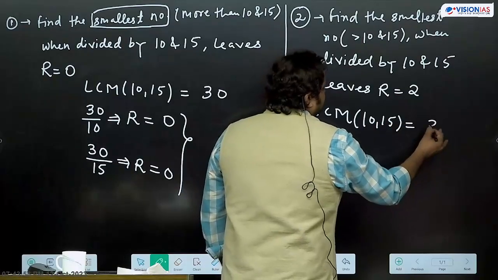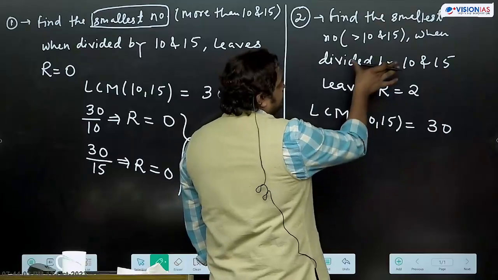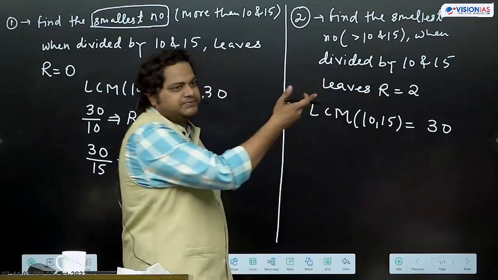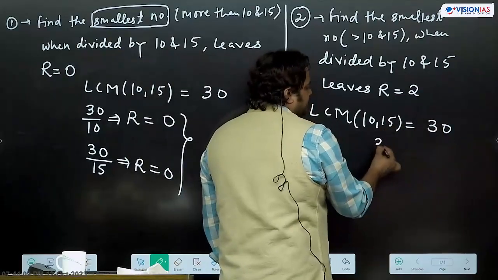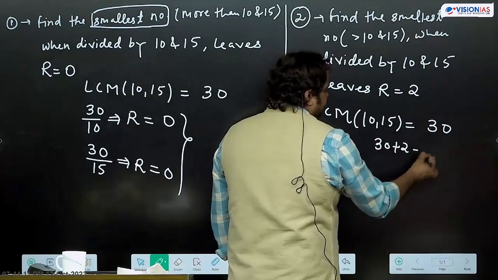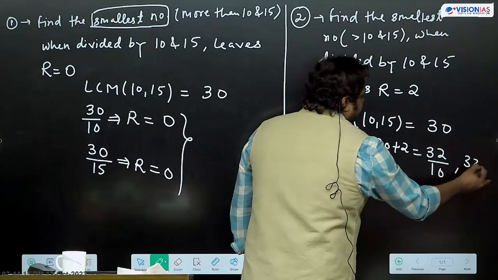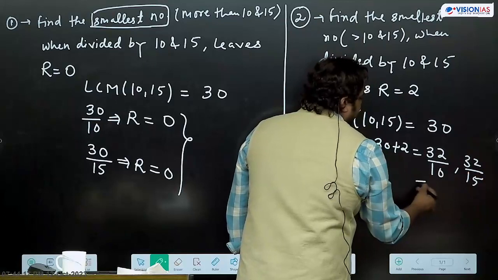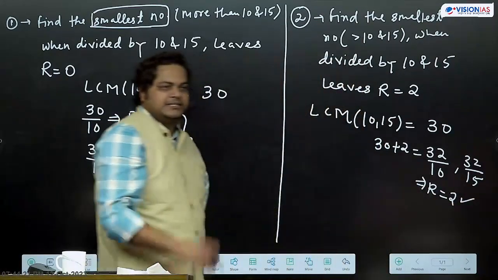What will come? 30. And it is asking that when we divide by these numbers, we get remainder 2. So if we add 2 and we divide by 10 or by 15, what remainder are we getting? 2. This is the smallest such number.